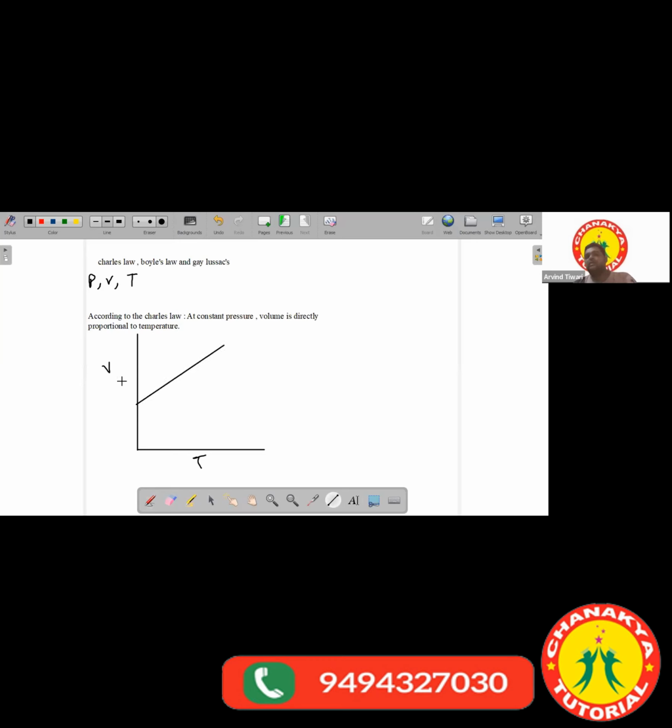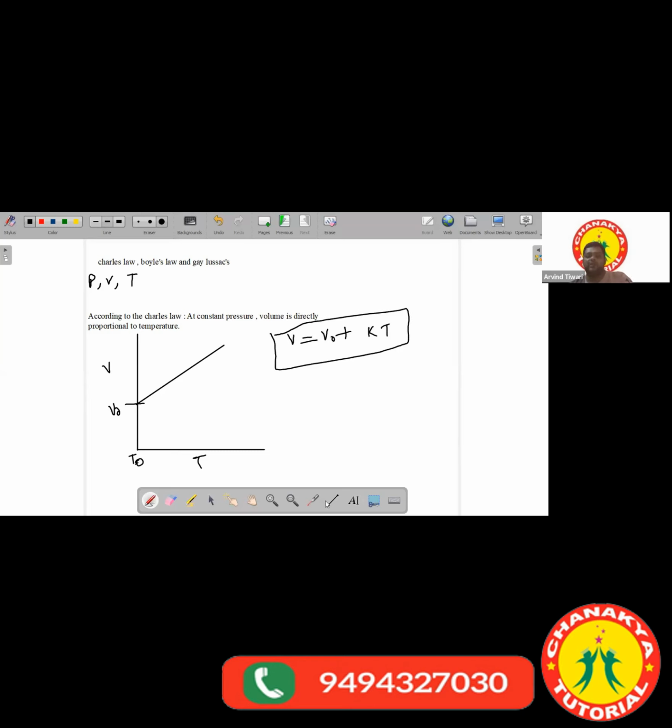It showed that the volume is directly proportional to temperature. Let's say at the temperature T naught, the volume of the gas was V naught. So you can find out the volume of the gas at a given temperature: it will be equal to V naught plus some constant multiplied by the temperature. This is how you get the expression.